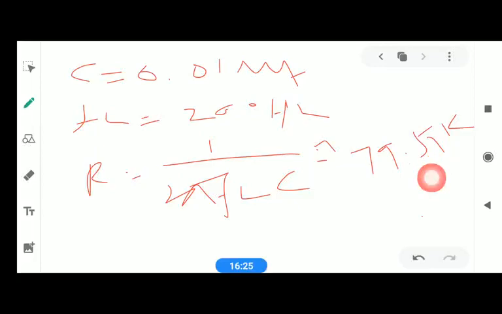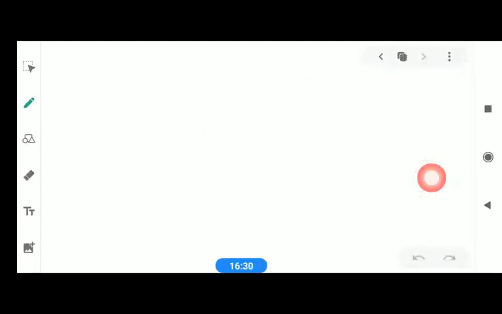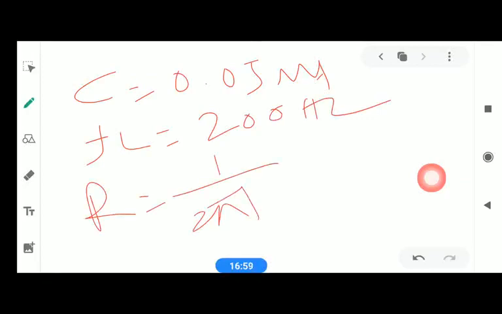high pass filter, right? Or you can also select another capacitor value, that is C equal to 0.05 microfarad. If you select C equal to 0.05 microfarad instead of 0.01 microfarad, and FL for the high pass filter is given as 200 hertz, then you use the equation R equal to 1 divided by 2 pi FL into C, right?